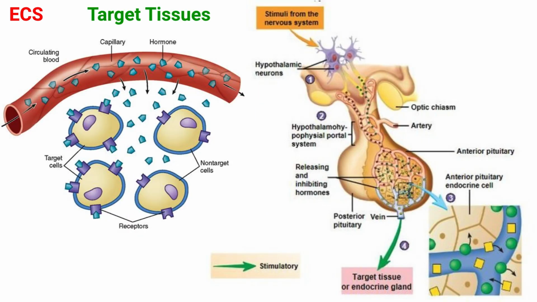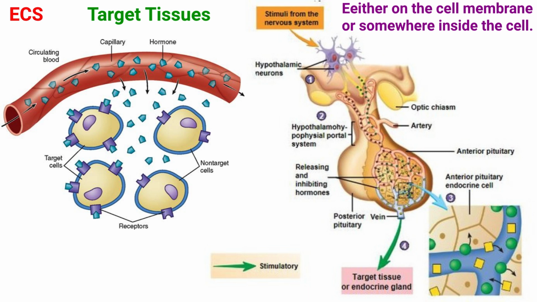There are many target tissues for the various hormones of the body. What makes a tissue a target tissue is the presence of specific receptors for specific hormones based on the hormone's chemical makeup and shape. The two basic classes of receptors for hormones are based on their location, either on the cell membrane or somewhere inside the cell. Protein hormones must bind to receptors on the cell membrane because they cannot enter the cell. They fit into the receptors on the basis of their specific shape, like a key fits into a lock.